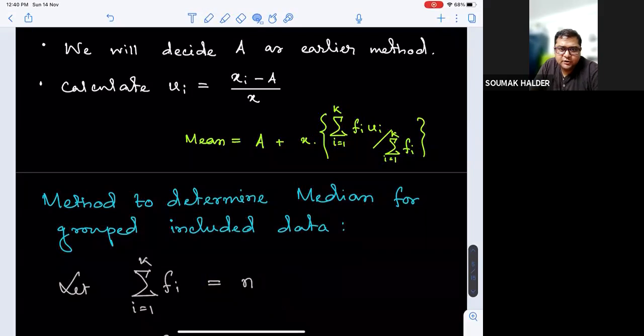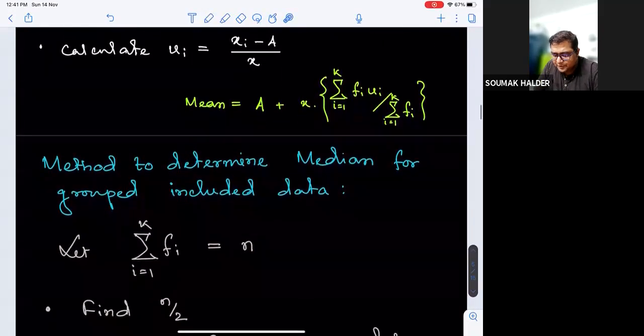Okay. So there are individual classes with individual frequencies fi, like we are addressing the same group from L1 to H1 and L2 to H2. So there were k groups or k classes, each with frequency fi. fi is the frequency of the ith group. So f1 is the frequency of the first group, f2 of the second group, and so on. But the denominator we have used so far, sigma over fi, the total frequency, we are considering n.